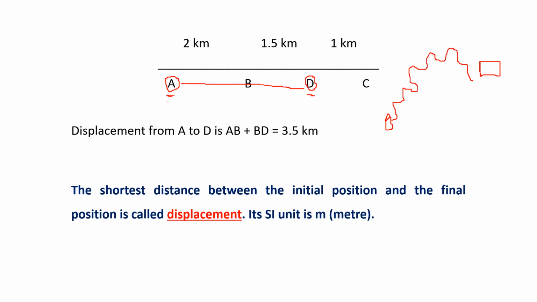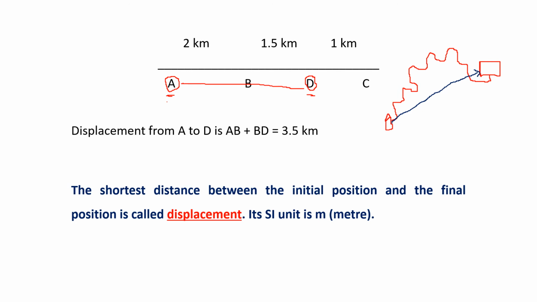So this is your distance traveled. But your displacement is the shortest distance between the initial position and the final position. So red color shows you the distance traveled and the blue shows the displacement. So you must have understood that the displacement is always lesser than the distance.